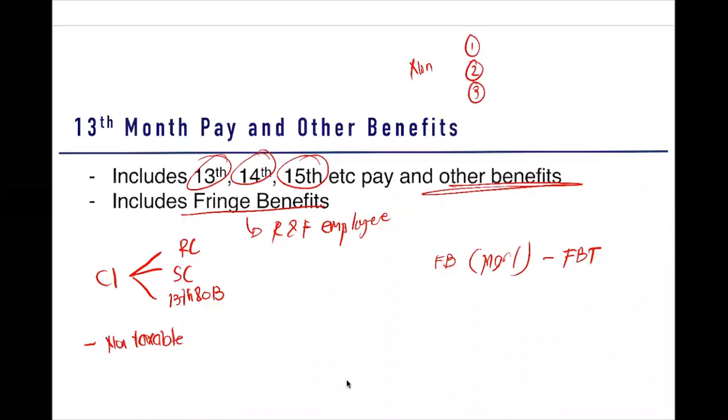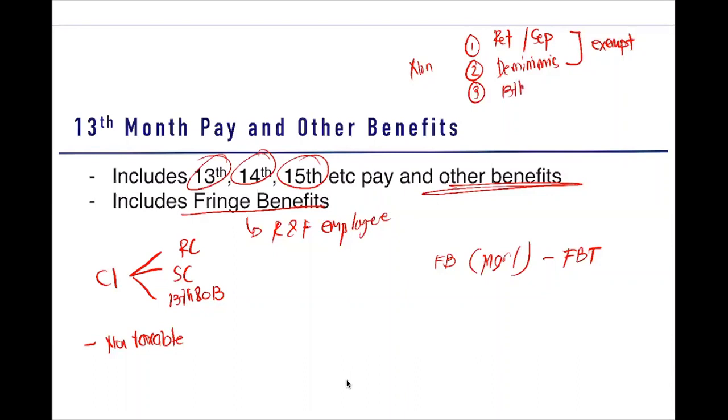So the first one is your retirement or separation pay. Next, we have your de minimis benefits. Ito talagang exempt sila. Exempt. Ito naman yung 13th month pay and other benefits not exceeding 90,000.